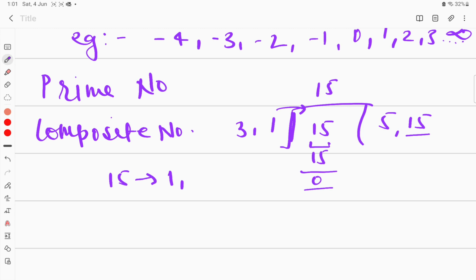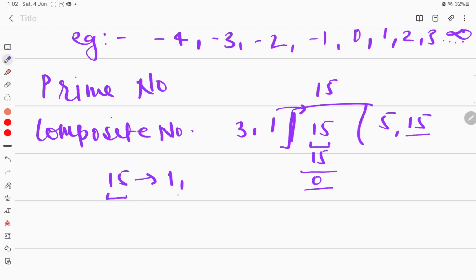And also, whenever we memorize any table, the table of any number starts with the number itself. The table of 5 starts with 5 ones are 5. Table of 6 starts with 6 ones are 6. So the table of any number starts with the number itself. That means the number divides itself. So whenever we write the factors, always remember we'll start with 1 and we'll end with the number itself.